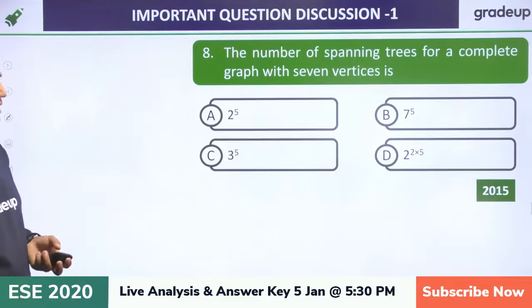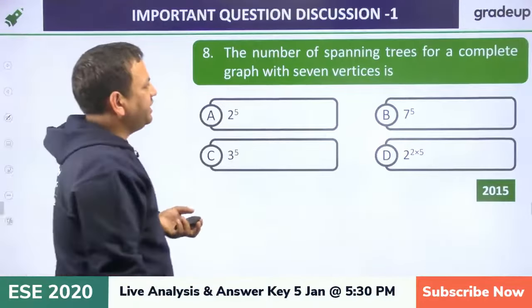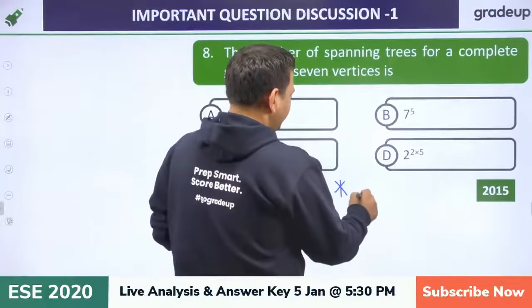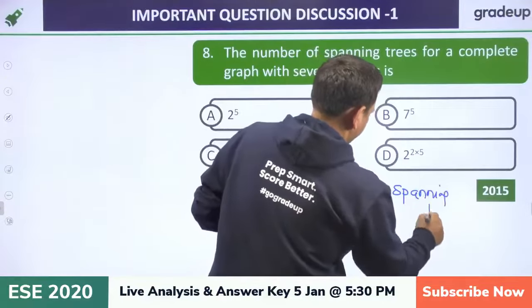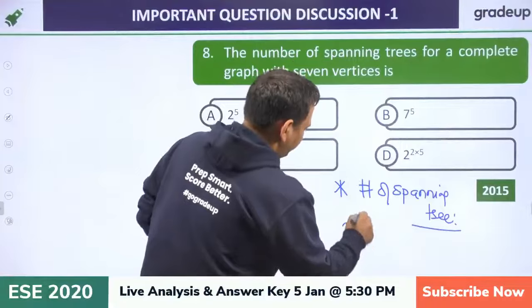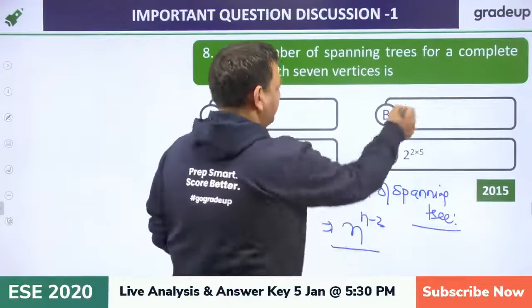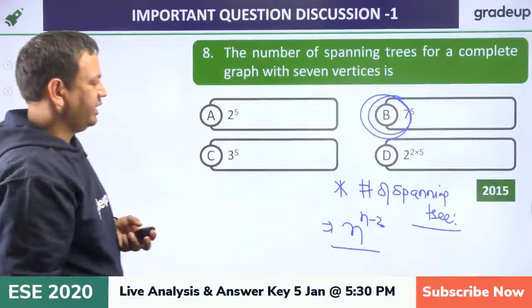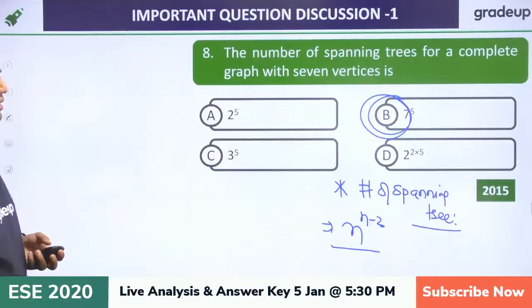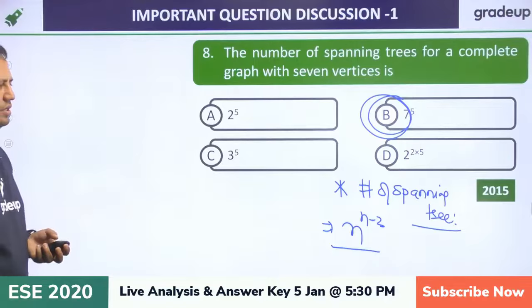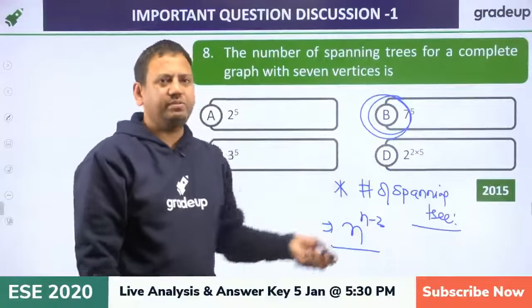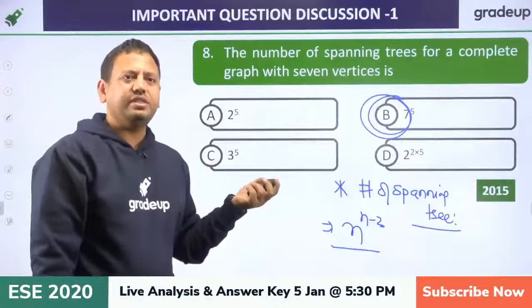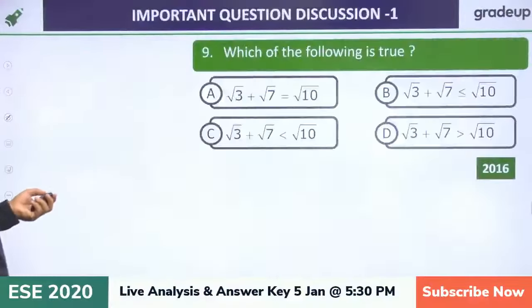Now again there is a direct result. The number of spanning trees in a complete graph of 7 vertices. The formula says the number of spanning trees is what? n raised to power n minus 2. So if you use this formula, this would be the answer. Okay. So 7 is the number of vertices, n is the number of vertices, so n raised to power n minus 2, that is a direct answer. Okay, so mostly they are using the direct formula. Only 1 or 2 questions there you have to do the calculation.